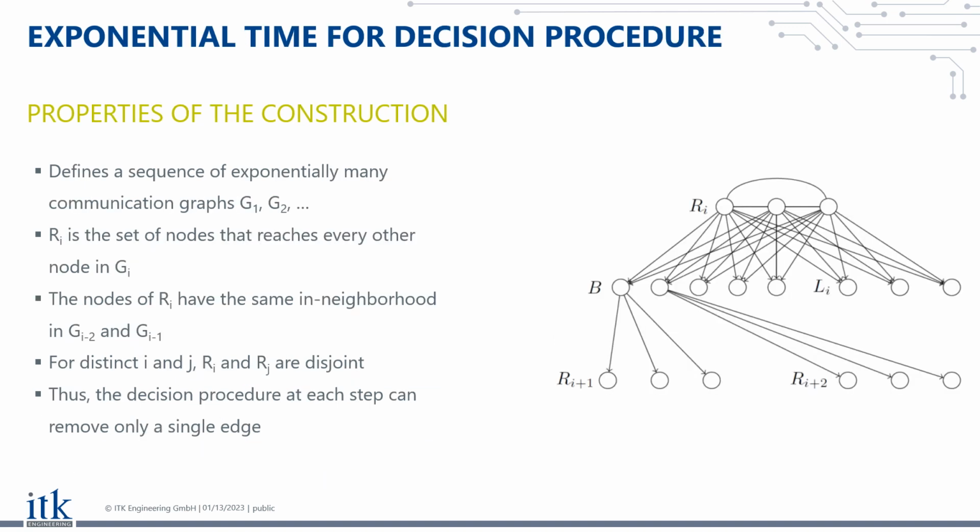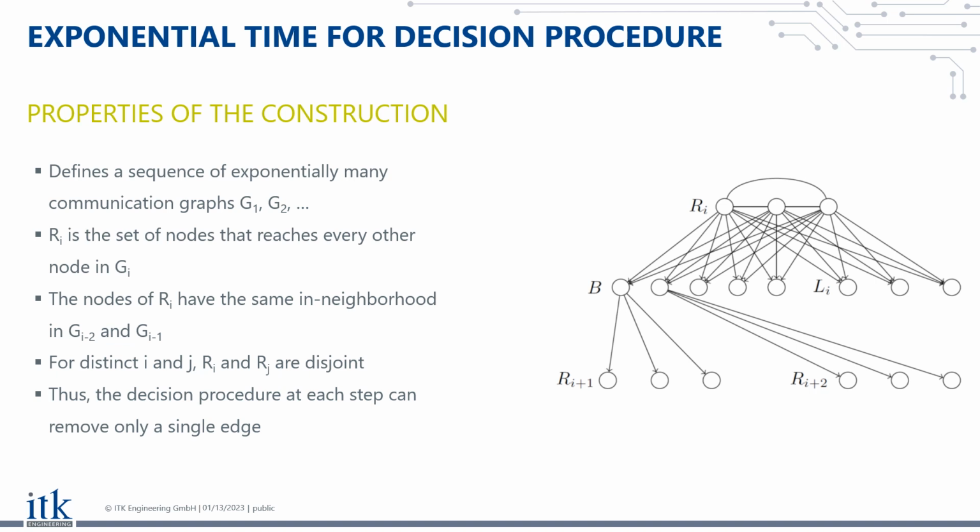Now, our first result will be to show that there is actually an example where the decision procedure takes an exponential number of rounds. What do I mean by this? Well, in the previous slide, we have seen that we could not have removed, for example, this red-blue edge in example 1 immediately, but we would have needed to wait until we have removed the red edge, or the edge that was labeled by red alone. And so this would mean that here the decision procedure would have needed 2 steps to basically remove all the edges. And that's what I actually mean by time complexity of the decision procedure.